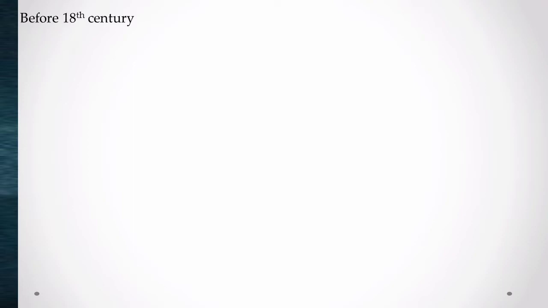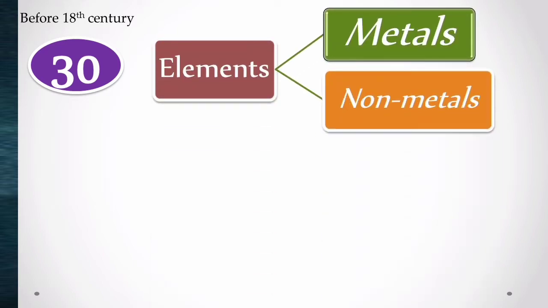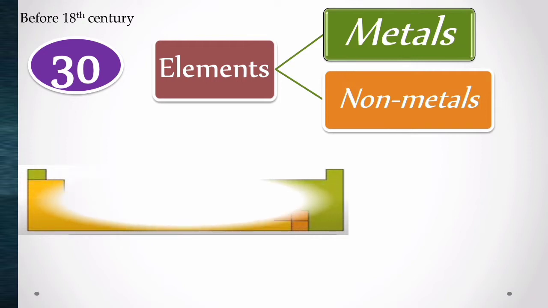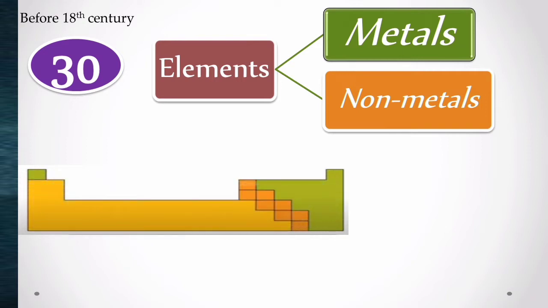Before the beginning of 18th century, there were only 30 elements known to us. It was easy to study and remember their properties. And these 30 elements were broadly classified as metals and non-metals. When they were arranged in a tabular form, there was a long category of metals.